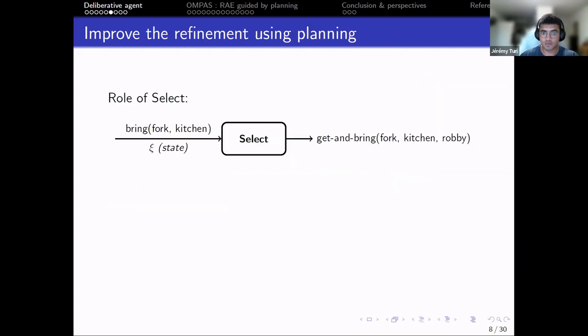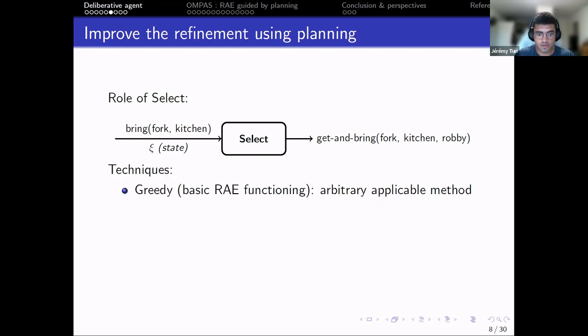The role of select is really important, as it's at this point that the system will select which method to use to fulfill a high-level goal. For example, here you have bring a fork to the kitchen that will be defined in a method, get and bring the fork to the kitchen, using the robot Ruby. So there are several techniques to select a method.